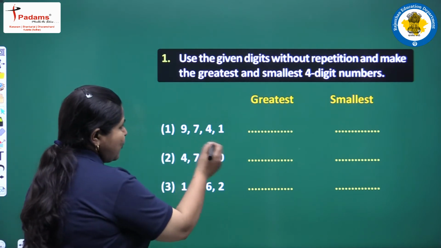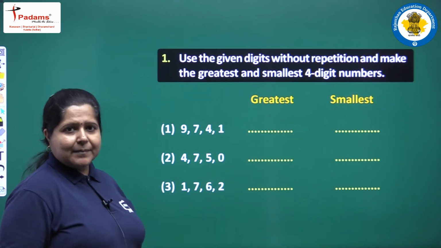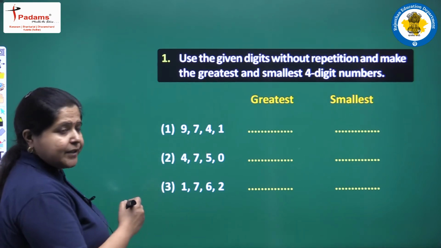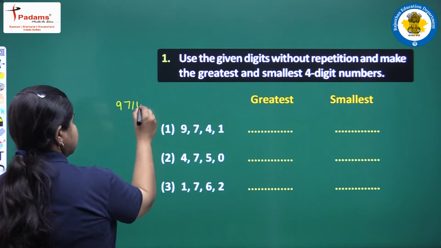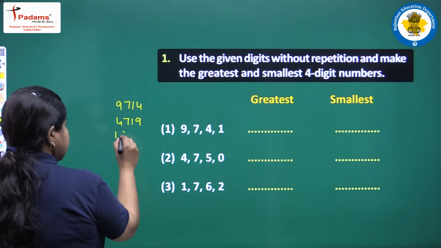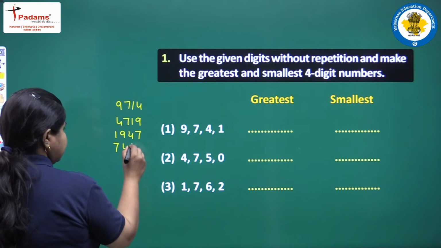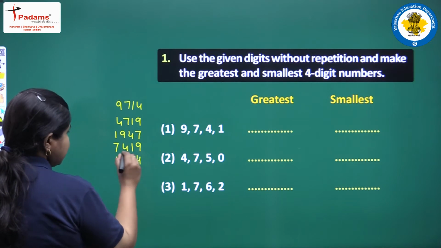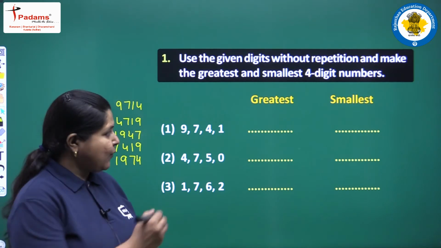Here we are having these 4 digits. With the help of these, we will be forming the greatest and the smallest numbers. But before that, let us discuss how the numbers are formed using these 4 digits. We can form the number as 9714 or 4719. Or we can start by 1947. We can even start by 7419. Again by 1 we can write 1974. So in this way many numbers can be formed by using these 4 digits.